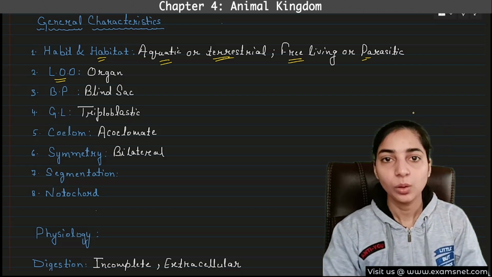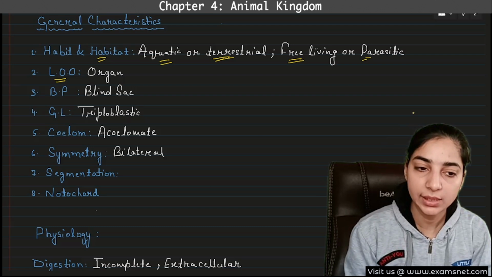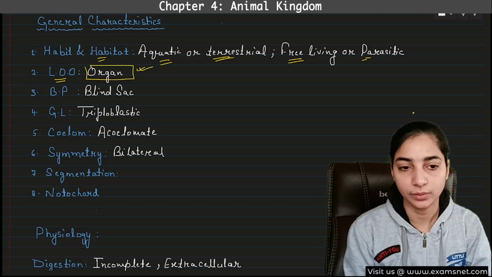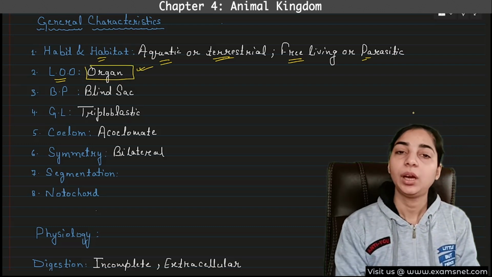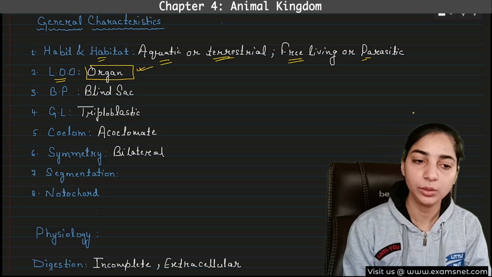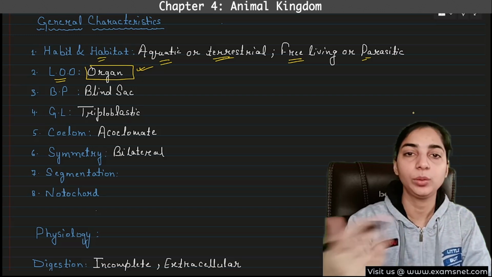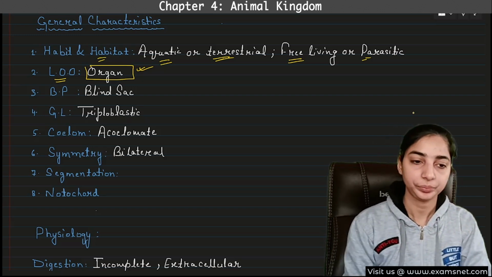And after this, all will be having organ system level of organization. But Platyhelminths has organ level of organization. Although sometimes it is also written that they have organ system level of organization, here you can remember organ level. If organ level is not given in option, then you can mark the organ system.